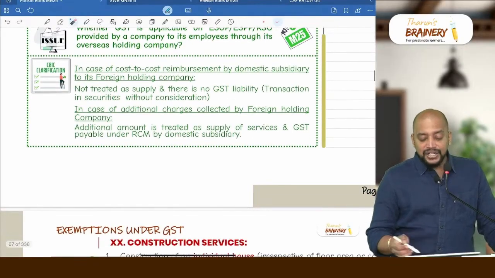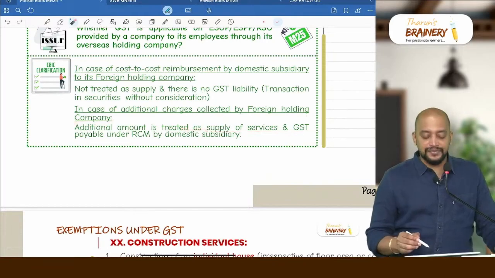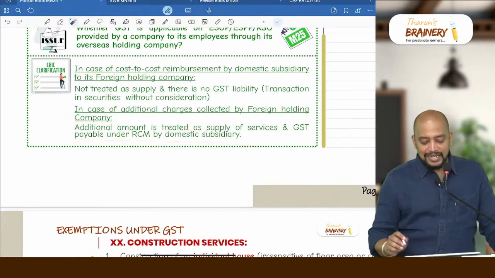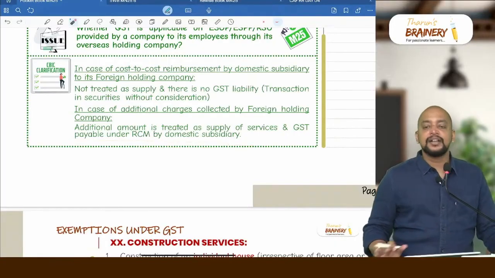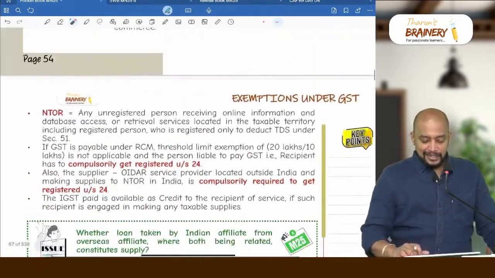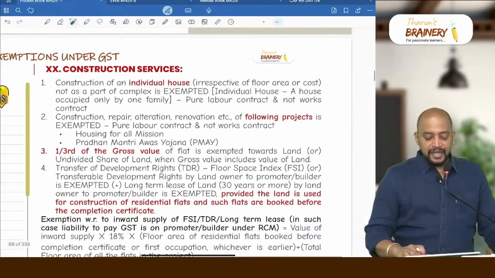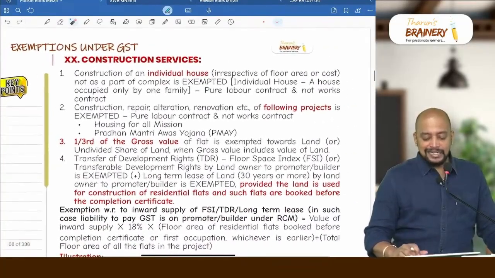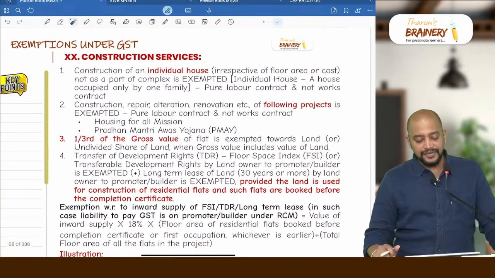In case of additional charges collected by the foreign holding company, the additional amount is treated as supply of service, and GST is payable under RCM by the domestic subsidiary. Is it clear? So that is about import of services. And you can see here the next area, construction services.